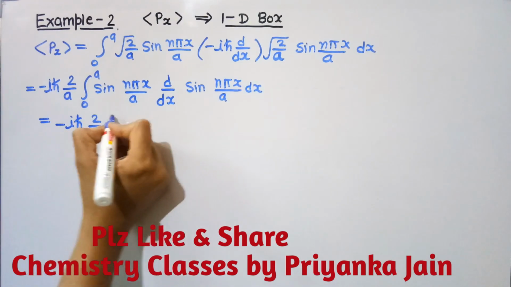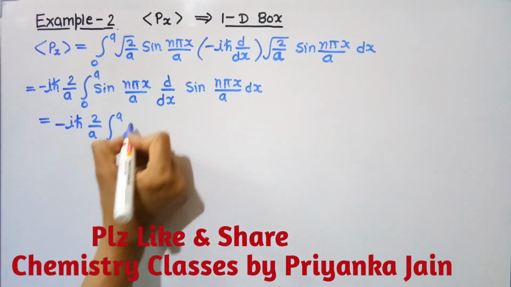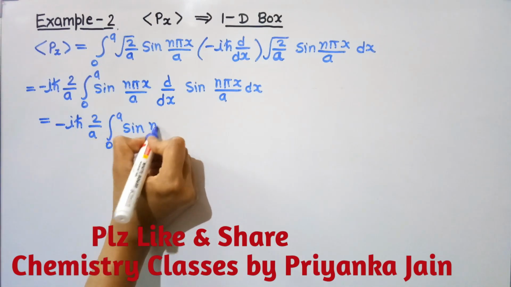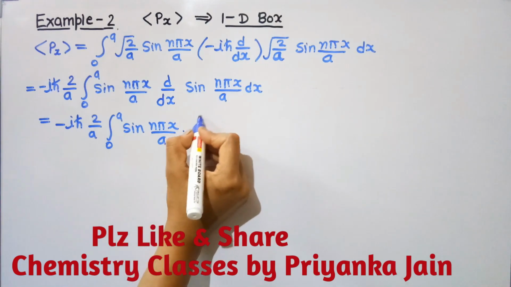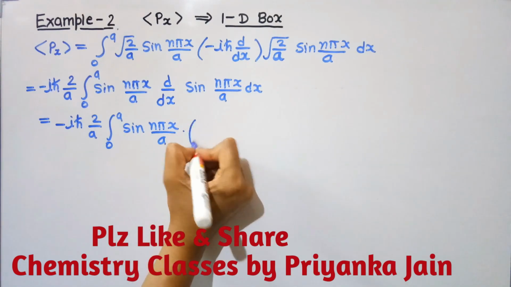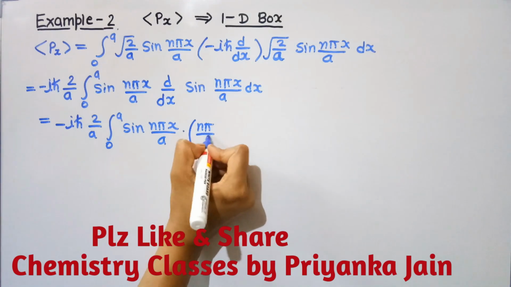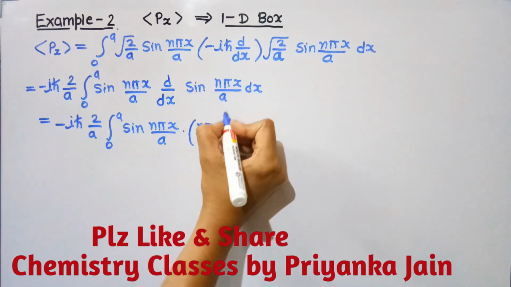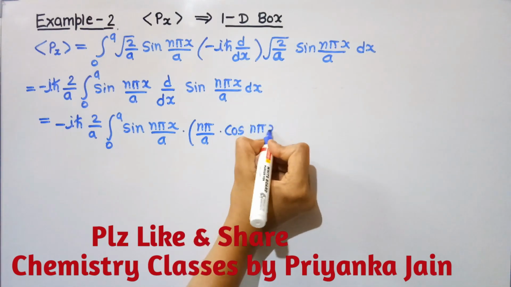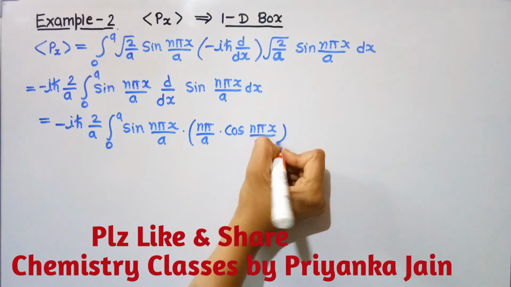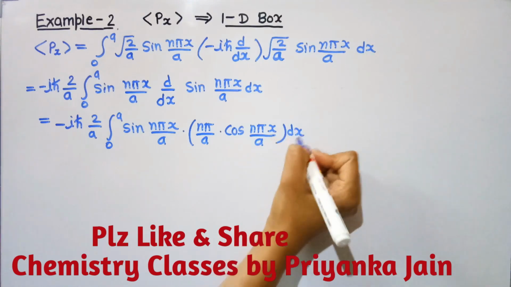So firstly do the differentiation. So it will be equal to firstly the constant term and then its differentiation. In this way, okay.